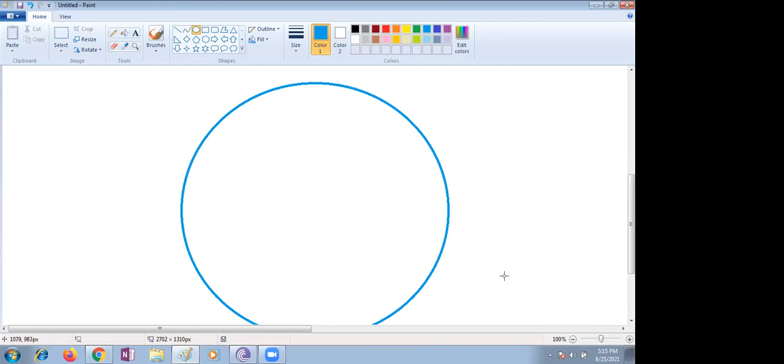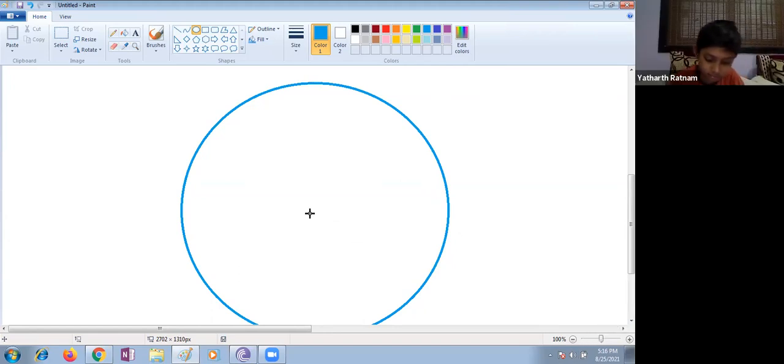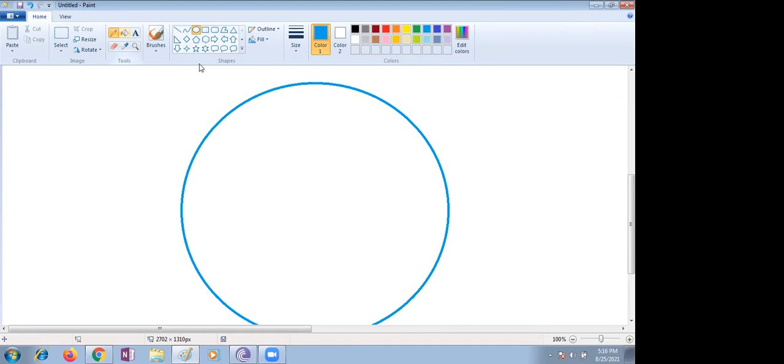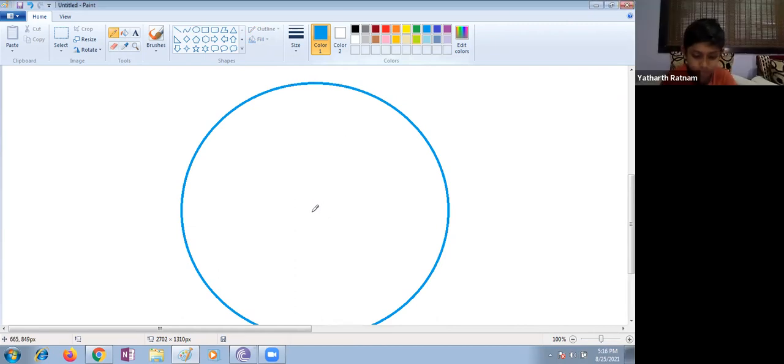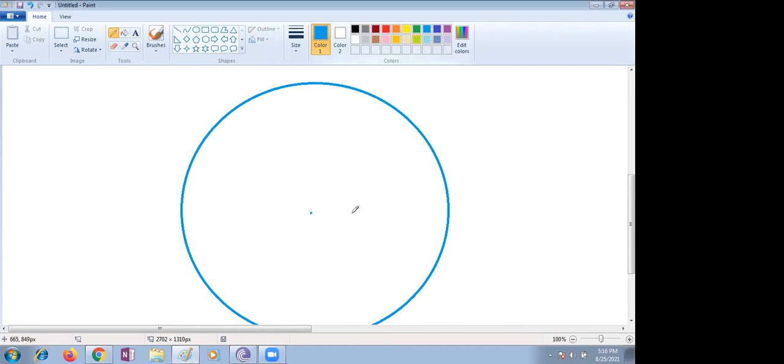Now, can you tell me what is the point we take as the center? Ma'am, the middle. Exactly, the midmost point. Ma'am, it is a point that is equidistant from all the points on the circle. Very good. It is equidistant to any point on the circle.